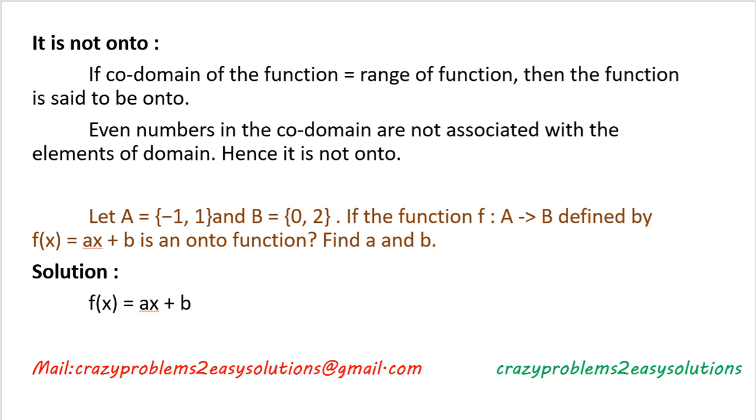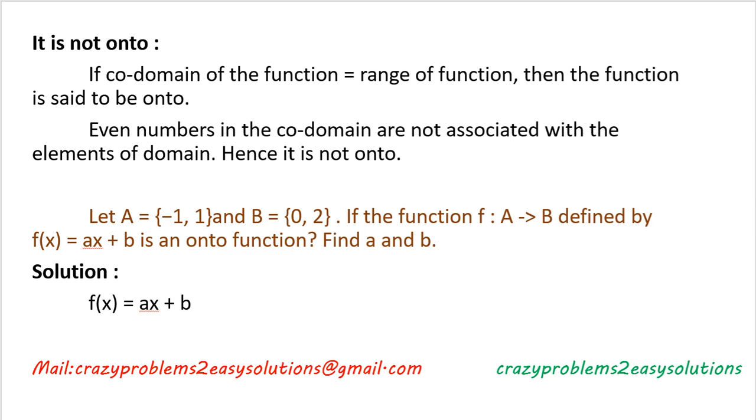Next one, let A equal to {minus 1, 1} and B equal to {0, 2}. If the function f from A to B defined by f of x equal to ax plus b is an onto function, find a and b. So this is the onto function, onto is the given condition, and we need to find the values of a and b.